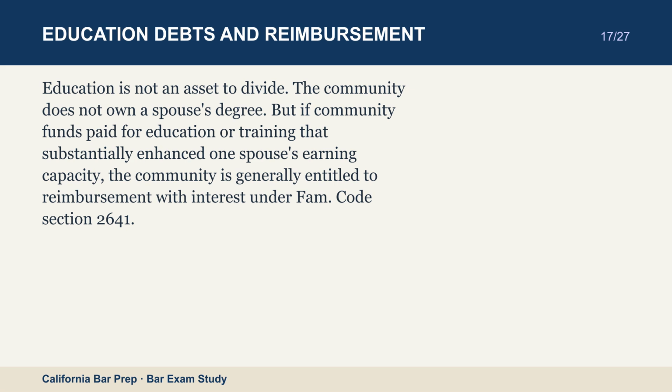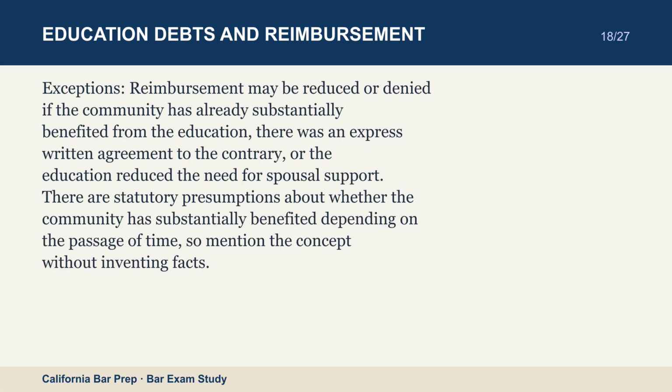Exceptions. Reimbursement may be reduced or denied if the community has already substantially benefited from the education, there was an express written agreement to the contrary, or the education reduced the need for spousal support. There are statutory presumptions about whether the community has substantially benefited depending on the passage of time, so mention the concept without inventing facts.